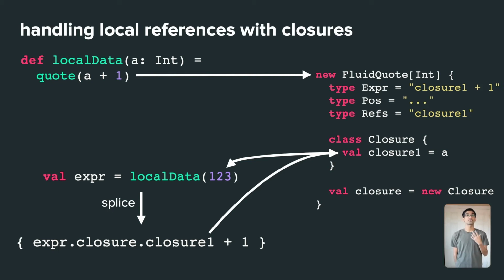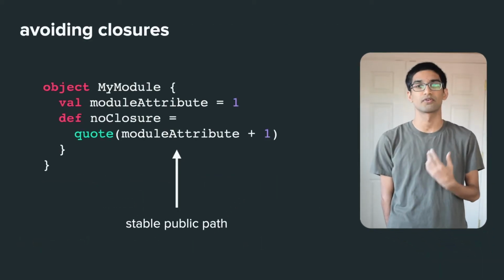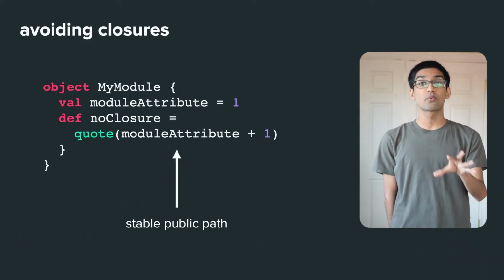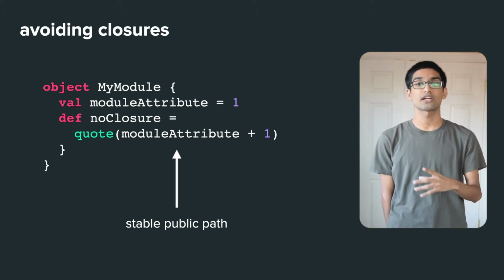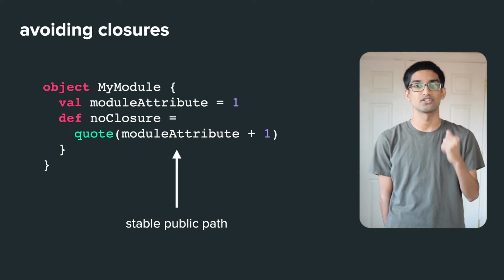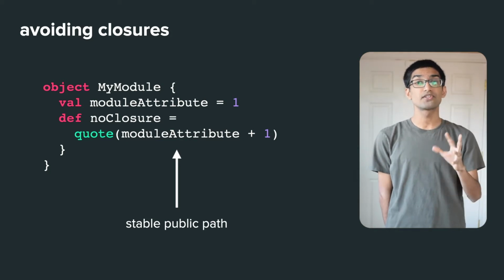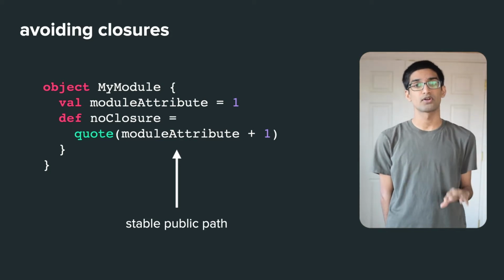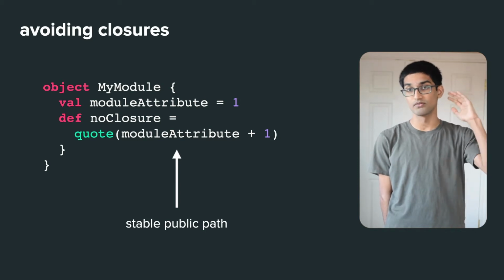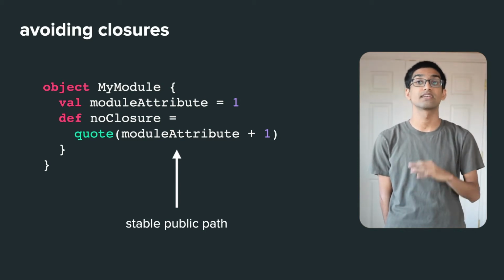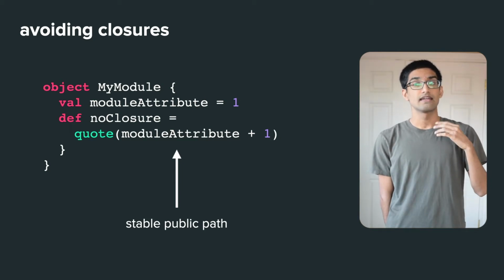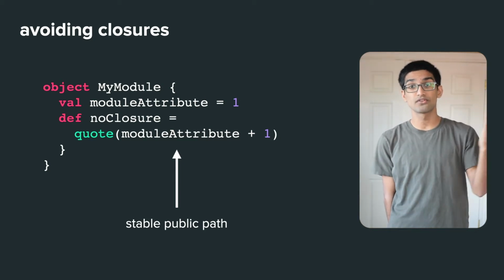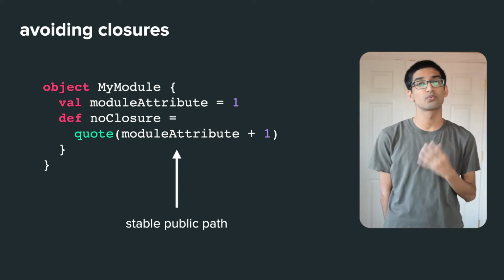However, using closures comes at a performance cost that we want to avoid, especially since fluid quotes can be used for performance optimizations. So when identifying references that need a closure, the quote macro performs extra checks to minimize the number of closure entries that are generated. We can skip generating a closure if we have a stable public path, which means that we have a path all the way from the root package to the symbol we are referencing that only uses public immutable values.